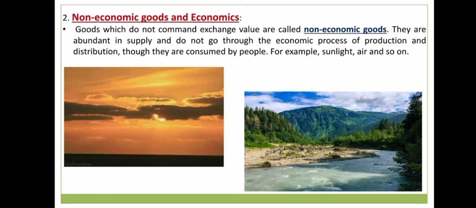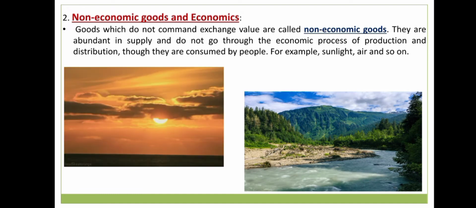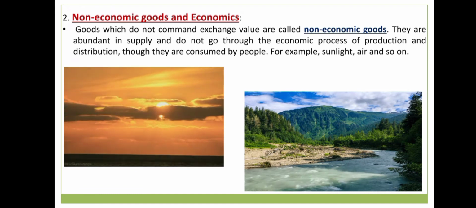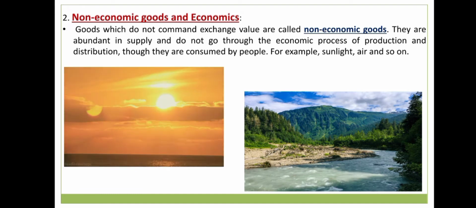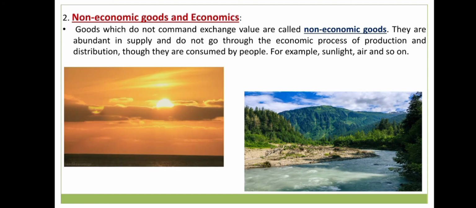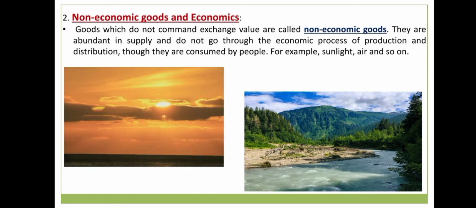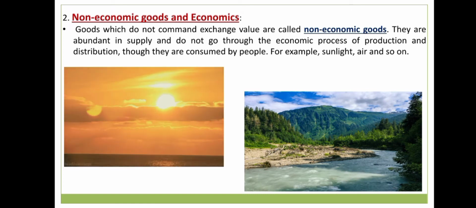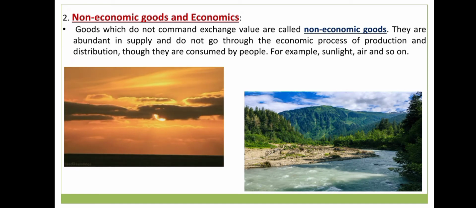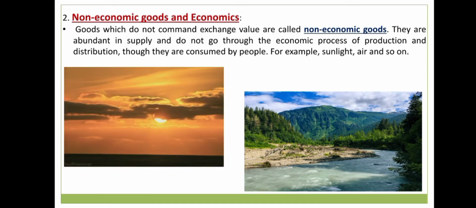In the picture we can see the sunlight, the water, the air. All those things are abundant in supply and do not go through the economic process of production and distribution. So these types of goods are consumed by the people without giving any money.